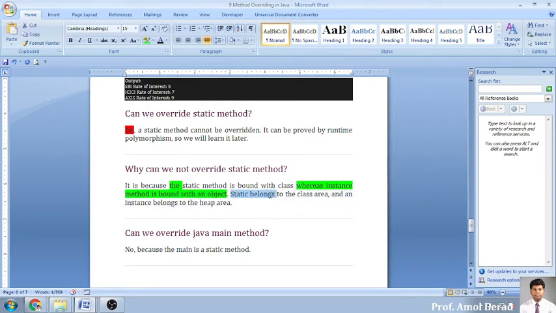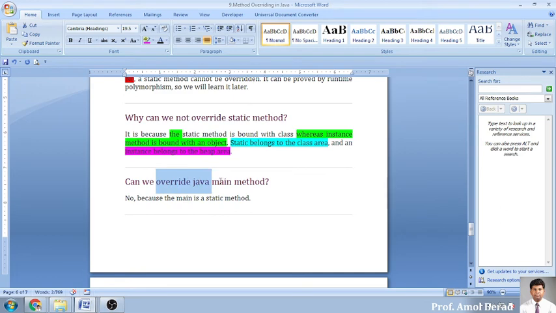So static belongs to the class area and instance belongs to the heap area. Static always belongs to the class area and instance always belongs to the heap area. This is the basic difference. That's why we cannot override a static method.